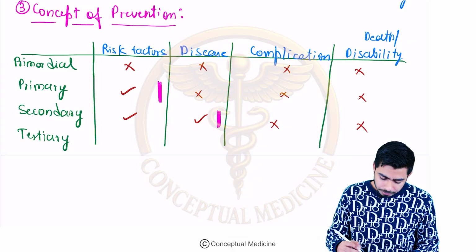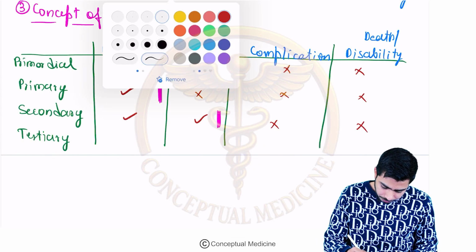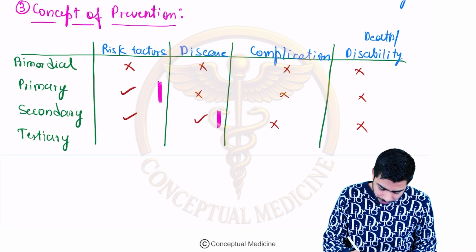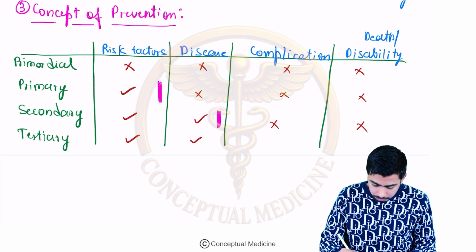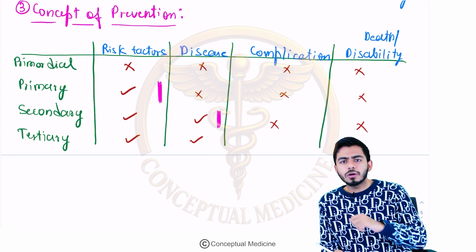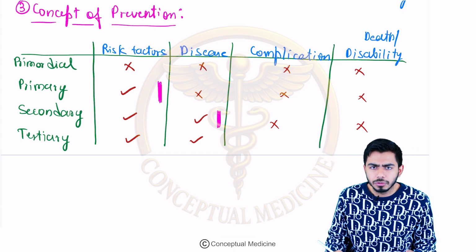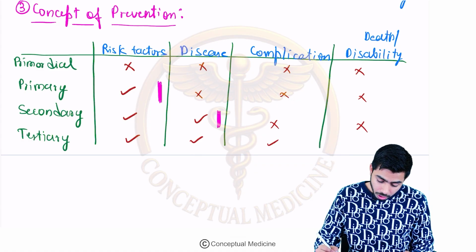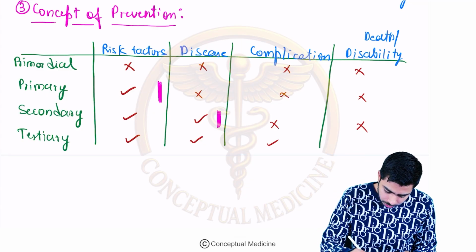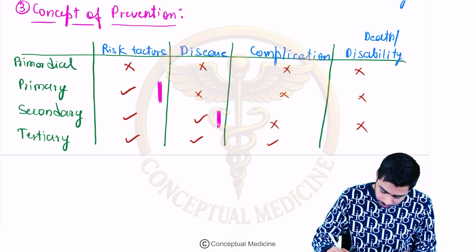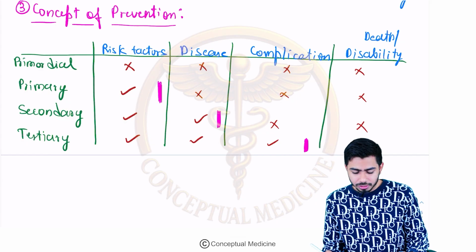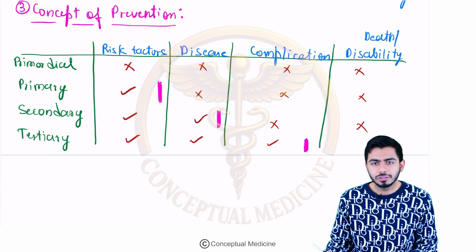Now the tertiary level of prevention. Here the person has a risk factor, the person became diseased also, the person is having diabetes. Now this same person developed the complication, he is having cataract, he is having diabetic foot. He has the complication, but now he is taking good measures, and with the help of a doctor we are able to prevent further progression, right? That is the tertiary level of prevention.